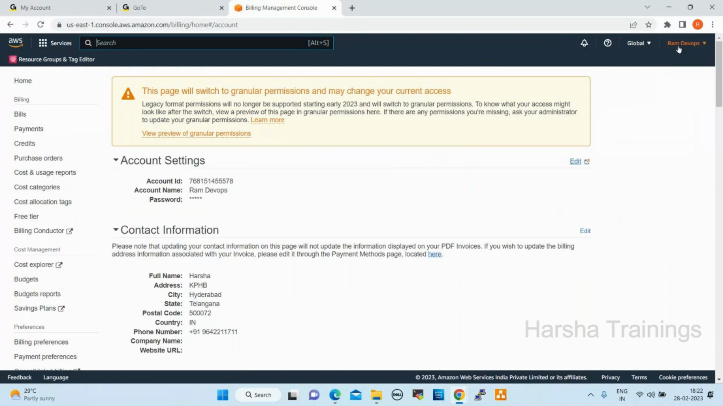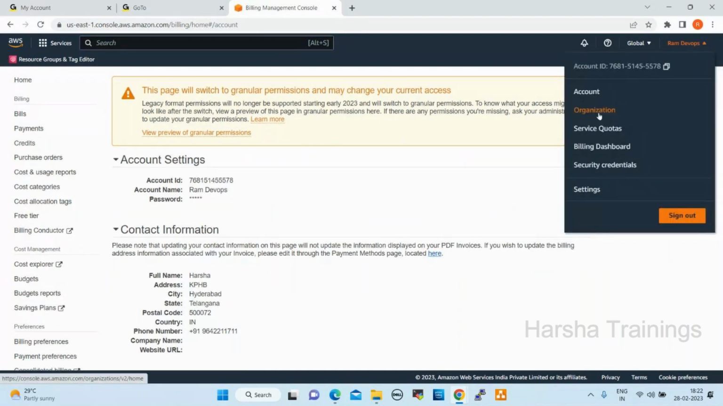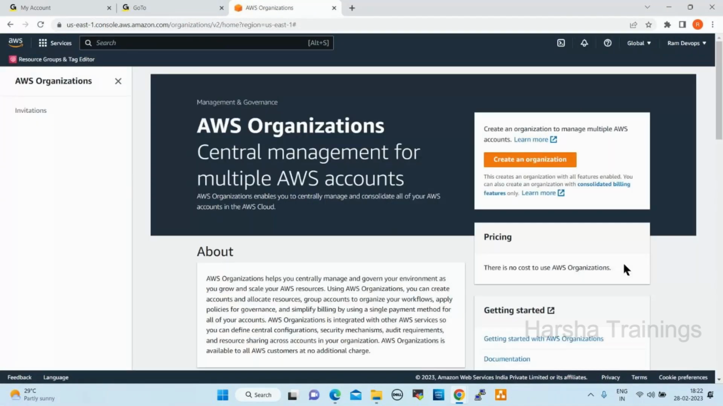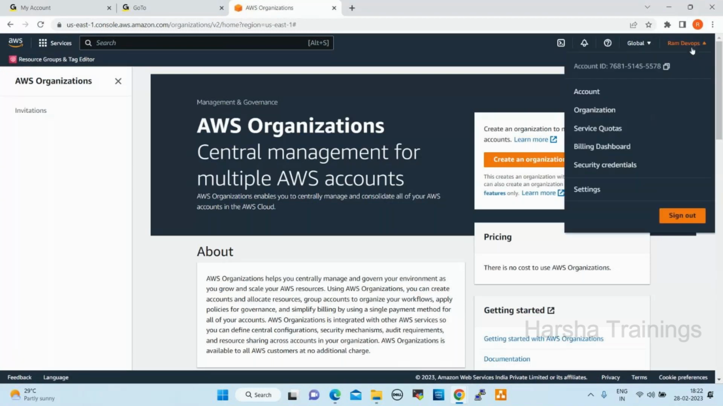Now organization. Click on organization. Here we get organization information. If you create anything, you can see it here. Next one, service quotas. What is a quota? Limitations. For servers, how many hours we can use; for storage, how much you can use; for network, how many hours we can use; for Elastic IPs, how many we can use. We can get all this information in service quotas.